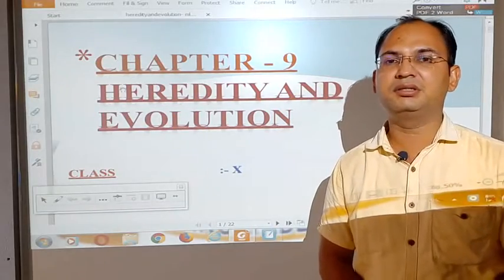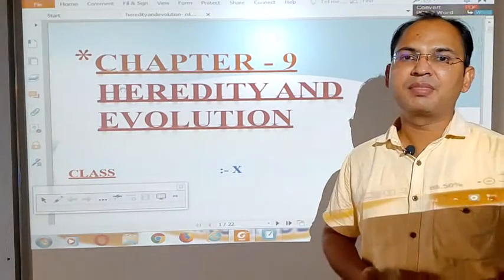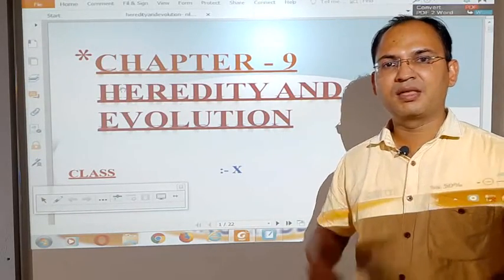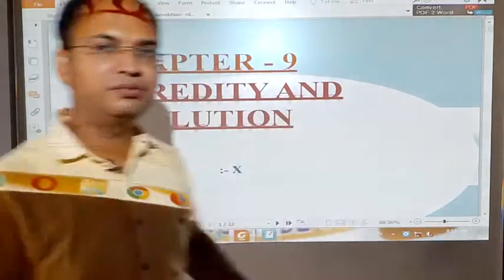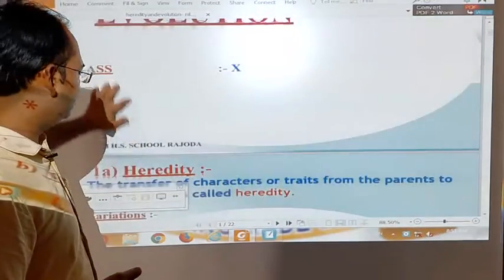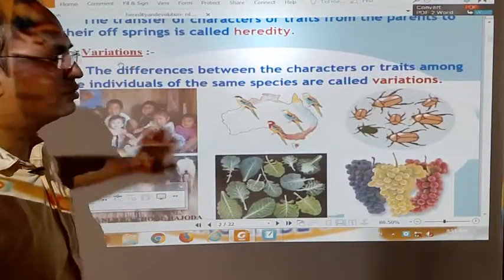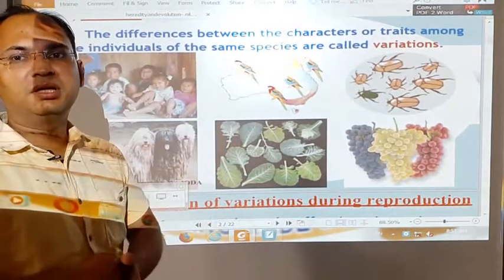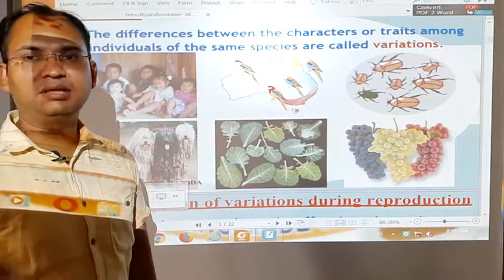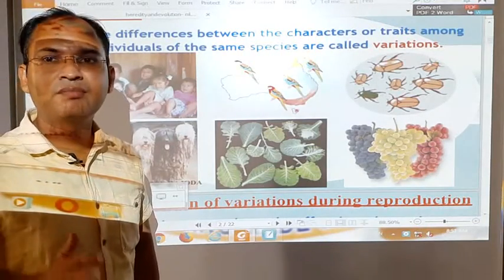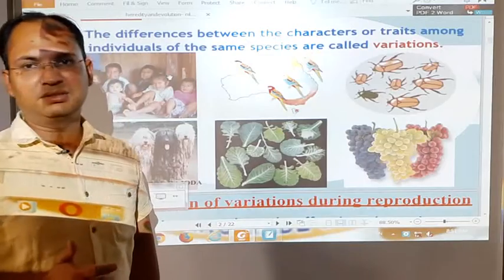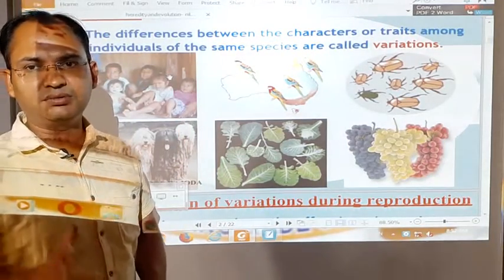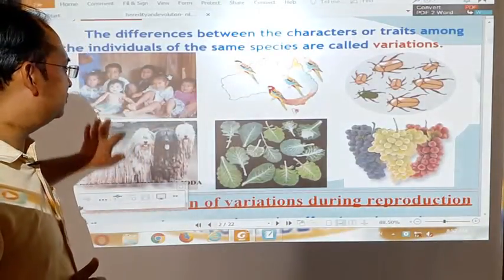We have discussed so many things about heredity, how the characters get transferred from one generation to another, which factors are responsible for transferring the characters, and who first discovered genetics. Gregor von Mendel, the scientist who discovered this, is known as the father of genetics. We have also discussed variation among the same population.